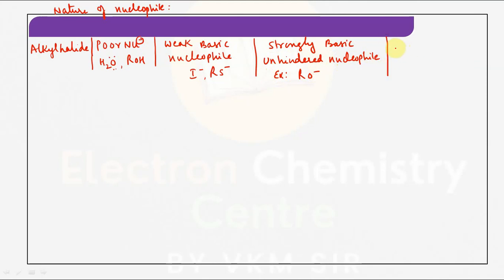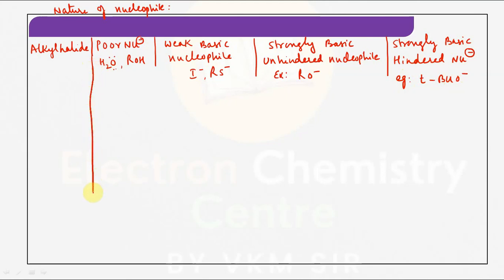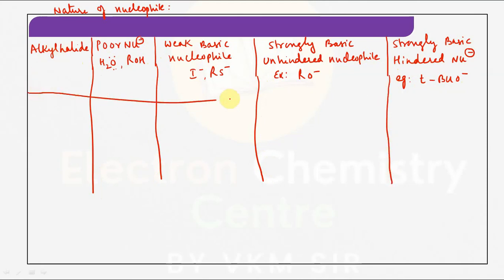And next we are taking strongly basic, hindered nucleophile, means steric hindrance is more, like tertiary butoxide ion, right? But suppose if you take all these, in all these cases where we can take substitution, where we can take elimination. Don't worry if the lines are not straight, please don't worry.